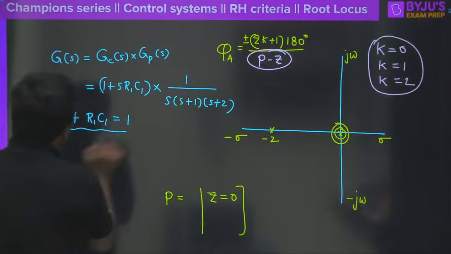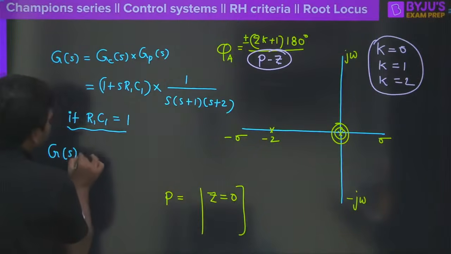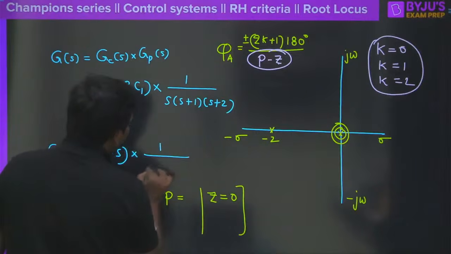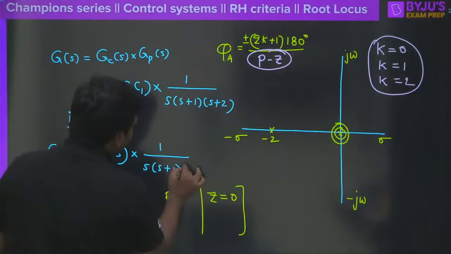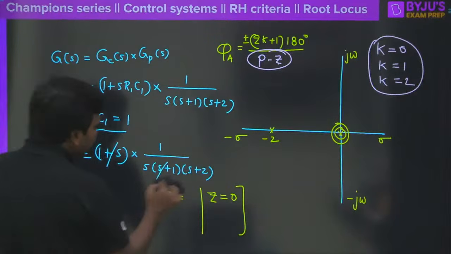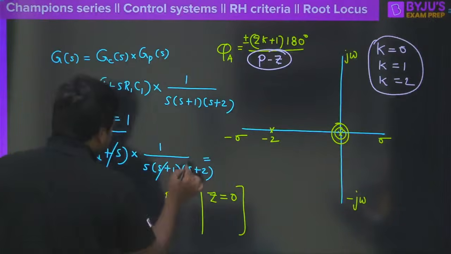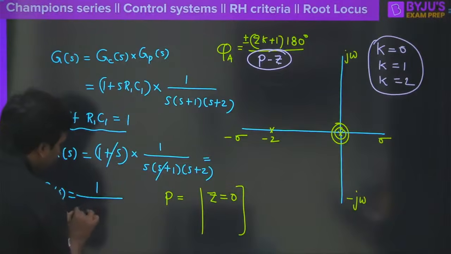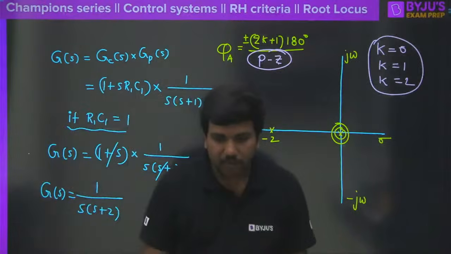If it is so, then what is G of S here now? So G of S is equal to 1 plus S whole into 1 divided by S into S plus 1, of course into S plus 2 here, correct? So this will get cancelled. Then you will simply have G of S equal to what? Anyway, H of S is 1. I am not so worried about that. 1 by S into S plus 2 here, correct? Right? 1 by S into S plus 2.